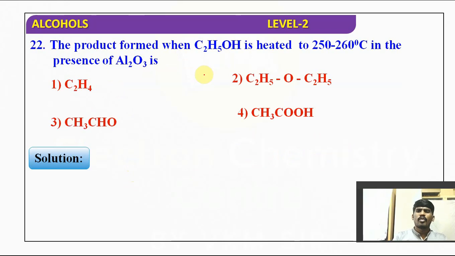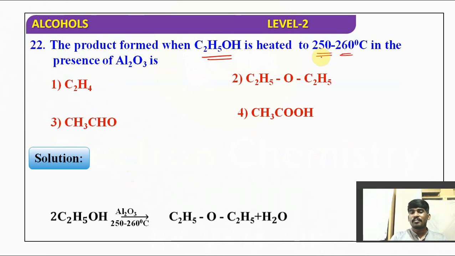Next we have the product formed when C2H5OH is heated to 250 or 260 degrees Celsius in the presence of Al2O3. Observe it: if you use Al2O3 at 350 degrees Celsius, then it will give ethene or ethylene. But at 250 to 260 degrees Celsius, it gives diethyl ether. Understood?